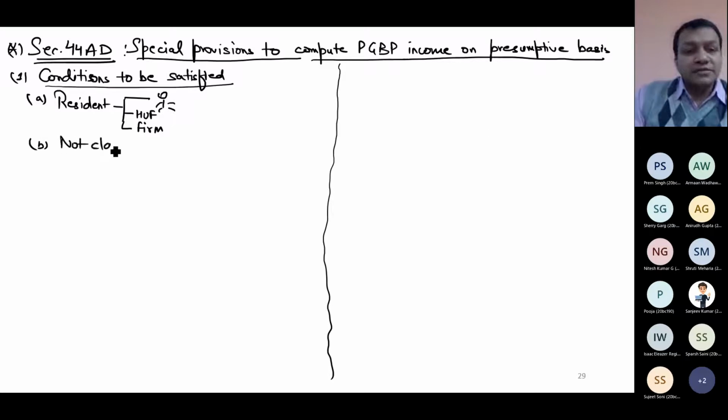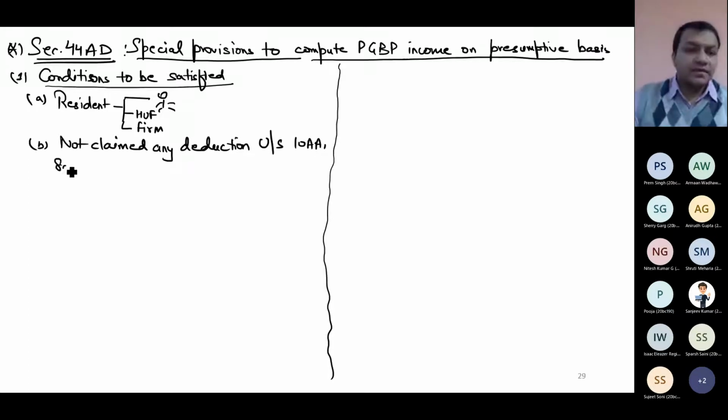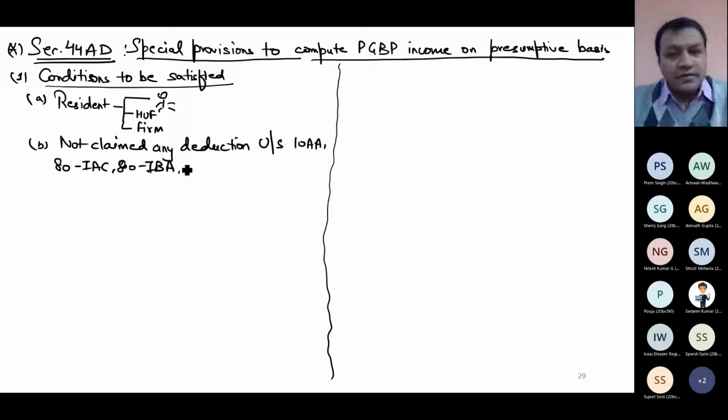Not claimed any deduction. This resident person has not claimed any deduction under section 10AA. I'm writing only relevant ones. 80IAC, 80IBA, income based deductions are 80QQB. These are income based deductions. These 80 sections are only income based. When you earn the income, only then you can claim it.